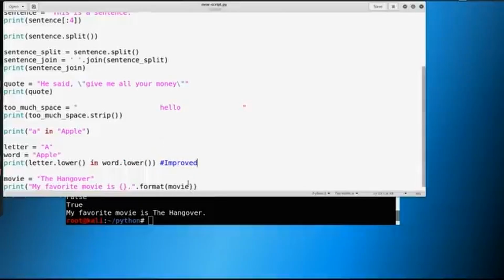So just be aware that these things exist, and be aware that there are better ways to format your strings, and there is important syntax when it comes to escaping your quotations as well. So that's it for this lesson. We're going to have a couple more little lessons here, and then we're going to move into script building, and then we'll be starting our hacking journey. So I'll catch you over in the next video.